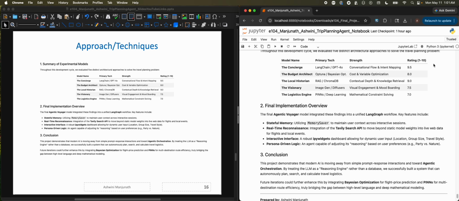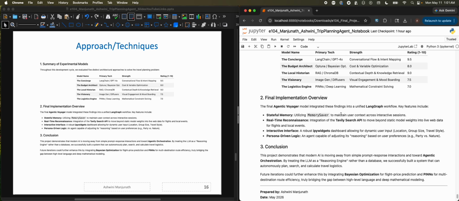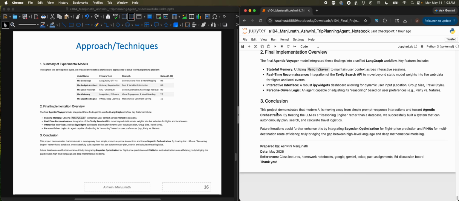The experimented models ratings comparison. As you can see, this project demonstrates that the modern AI is moving away from the simple prompt response interactions towards the agentic orchestration. It was absolutely amazing project to do, to see all the results with various combinations of the AI and how it generates the responses accordingly.